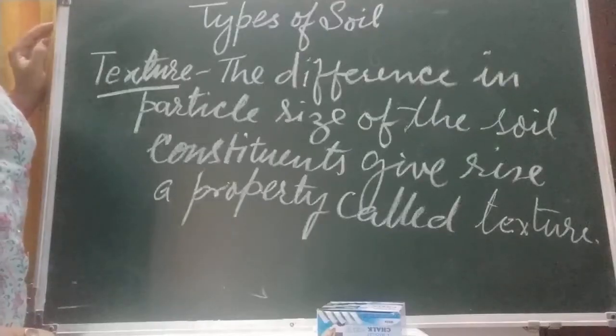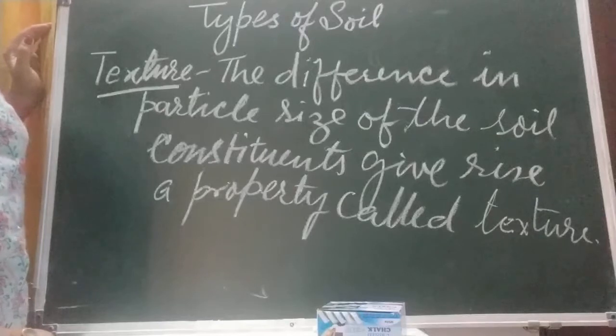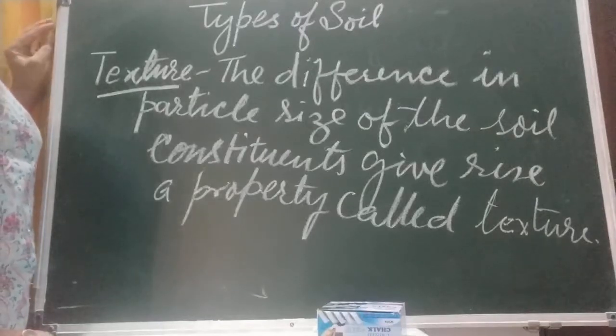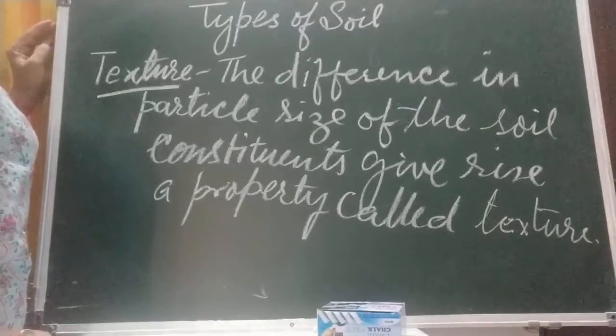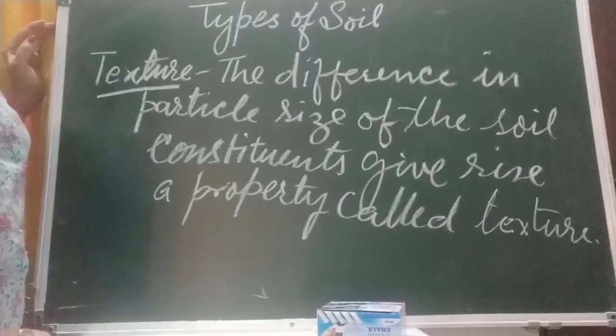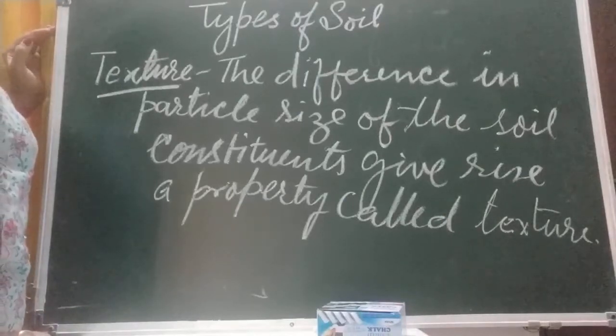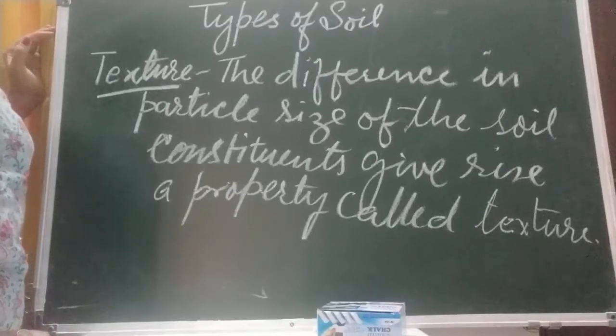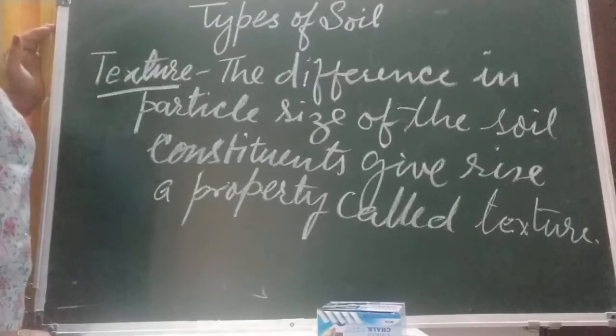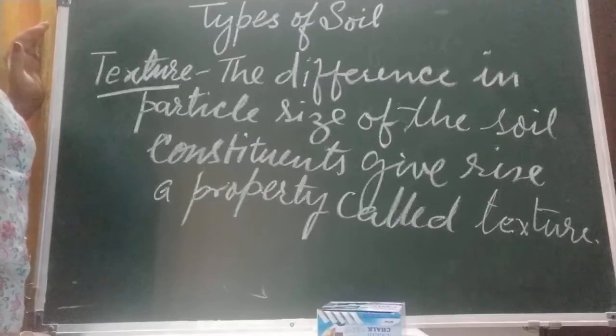Now children, we are going to discuss types of soil. Before discussing types of soil, first we will discuss what is texture. What is texture, children? The difference in particle size of the various soil constituents gives rise to a property called texture.